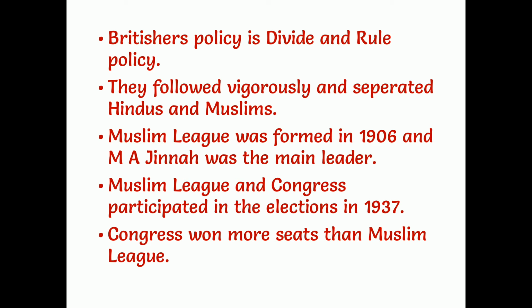At the same time, in 1906, one new party was formed, called the Muslim League. The head of this Muslim League is Muhammad Ali Jinnah, M.A. Jinnah, the main leader of the Muslim League. Congress and the Muslim League both participated in the 1937 elections. The Muslim League got a very small percentage of votes, only 4.4 percent, and Congress got many votes and more seats. So Congress demanded to form the government at the central level.